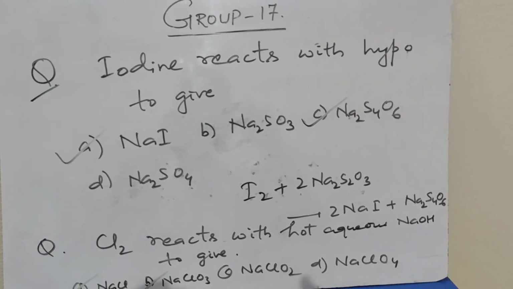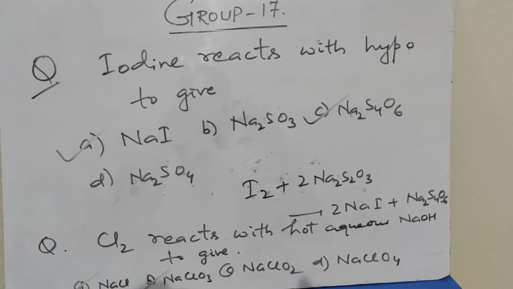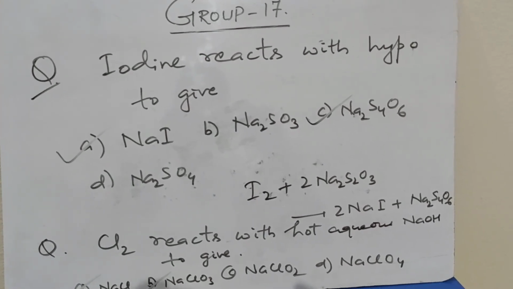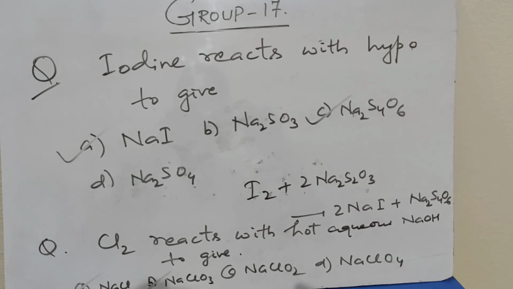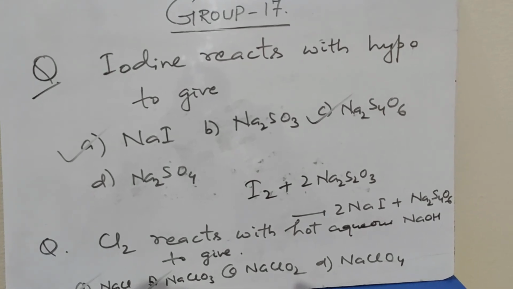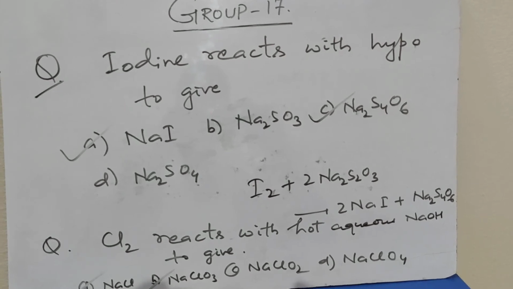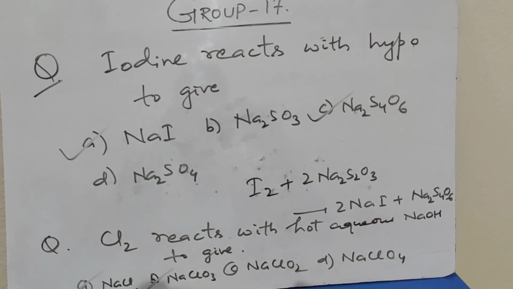Chlorine reacts with hot aqueous NaOH to give? As we know, chlorine reacts with cold and dilute NaOH to give NaCl, NaClO plus water. But with hot and concentrated NaOH, it forms NaCl, NaClO3 plus water. So the correct choice is A, B, NaCl, NaClO3.